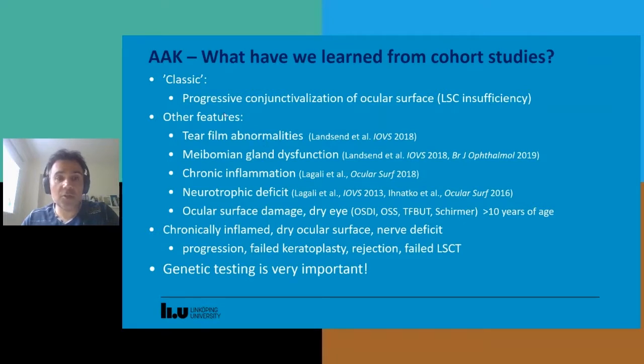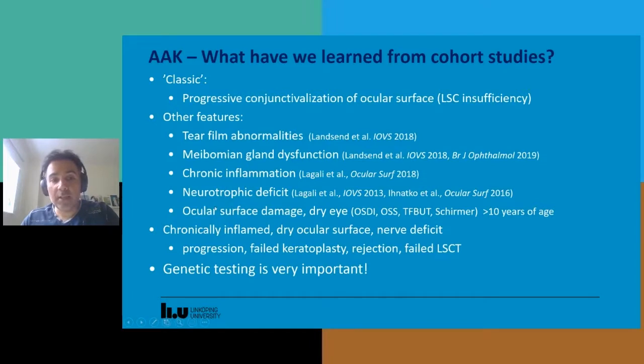It's also important to realize that there's a chronic inflammation of the ocular surface in AAK. Also a neurotrophic deficit, and the inflammation and the neurotrophic deficit can already occur from a very young age, even when the cornea is clear and does not appear to have AAK. The neurotrophic deficit is important because the nerves in the cornea are needed, a certain nerve density is needed to ensure proper survival and differentiation of corneal epithelial cells. And also the nerves in the cornea help to keep it avascular, to keep the vessels from growing into the cornea.